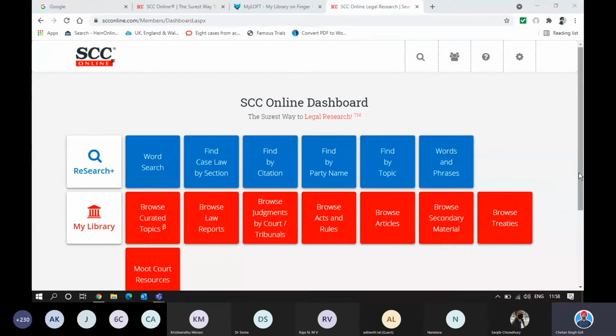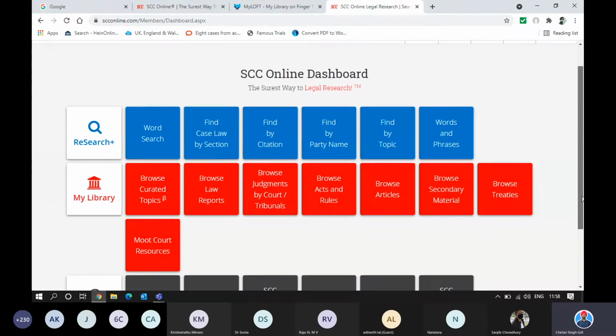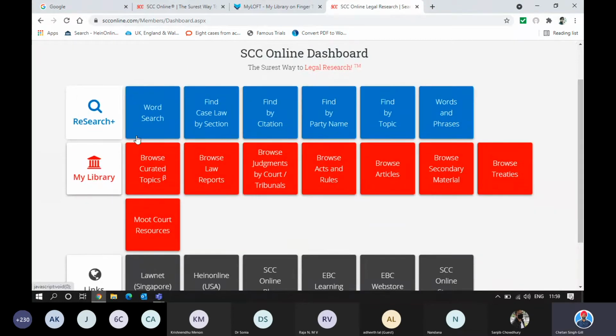So we were talking about the various tiles. This screen is called Dashboard. Now, if you see, it says Research Plus. We can talk a bit about it. Let's go to the next one. That is My Library. Now, what does My Library do?